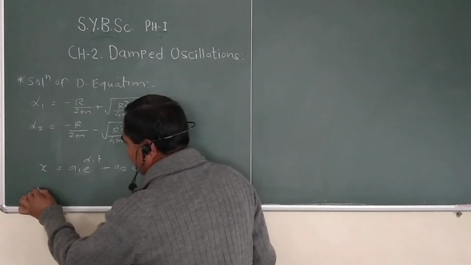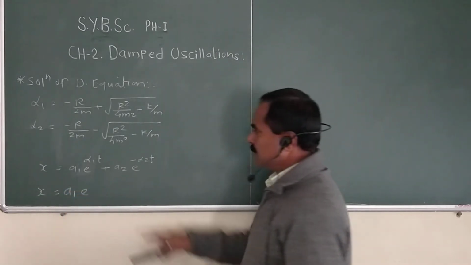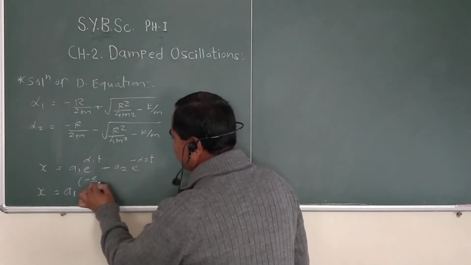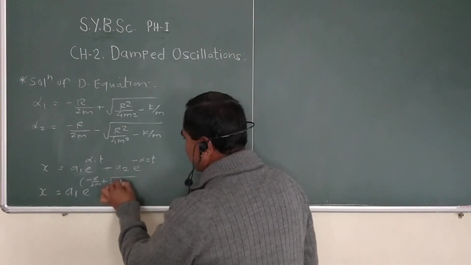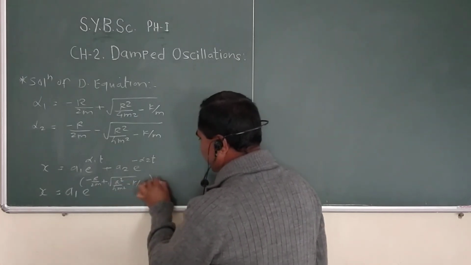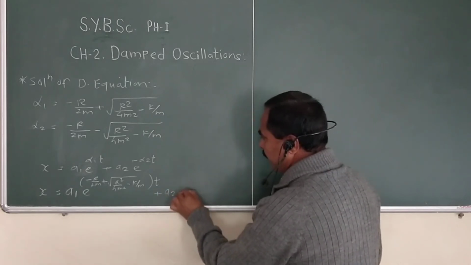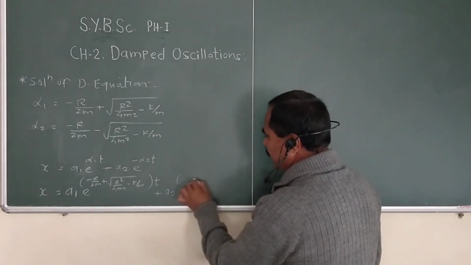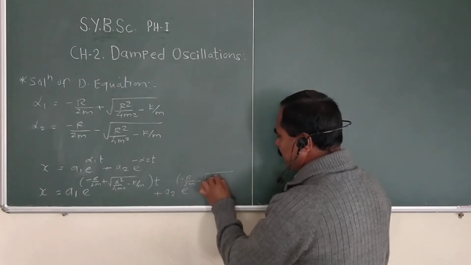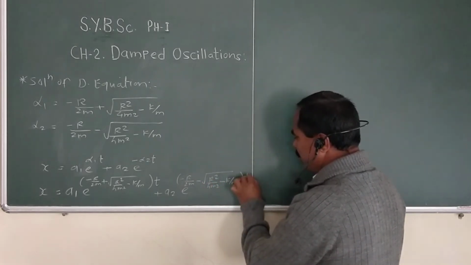So x equal to a1 e raised to, in bracket, minus r upon twice m plus root r square upon 4m square minus k by m, into t, plus a2 e raised to, in bracket, minus r upon twice m minus root r square upon 4m square minus k by m, into t.